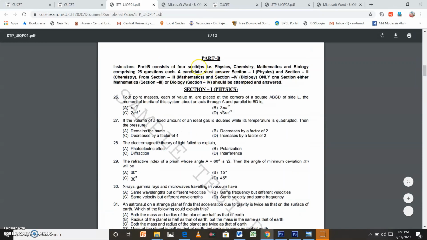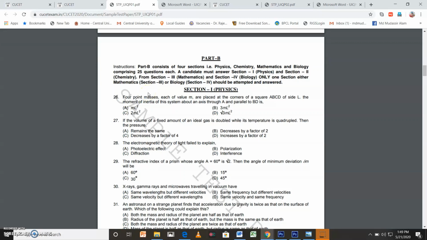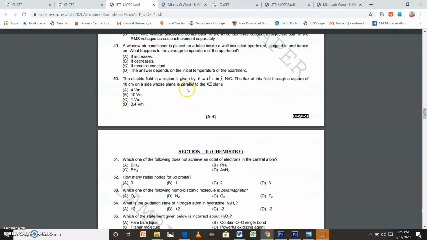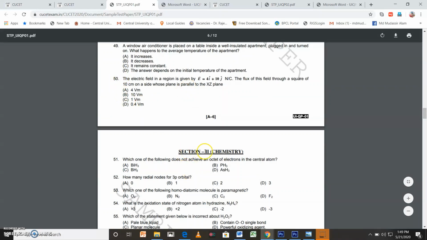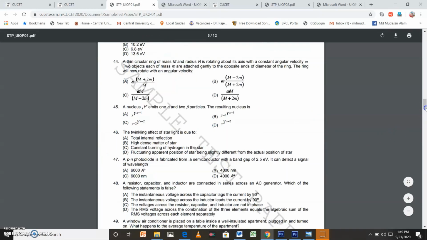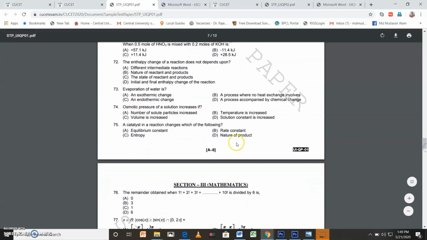Then the science subject part B, section 1 physics, there will be 25 questions. Whether you are going to take biology or mathematics, you have to attempt the physics section compulsorily. Question number 26 to 50 is related to physics. Then section 2 is chemistry. This is compulsory for all who are going to take biology or mathematics. Question number 51 to 75 are the questions related to chemistry.